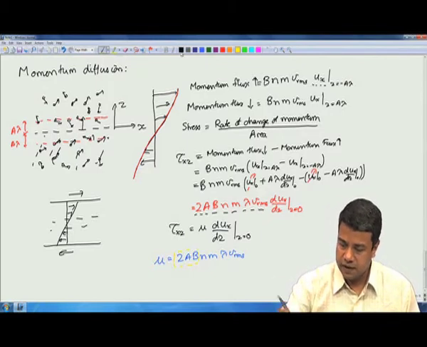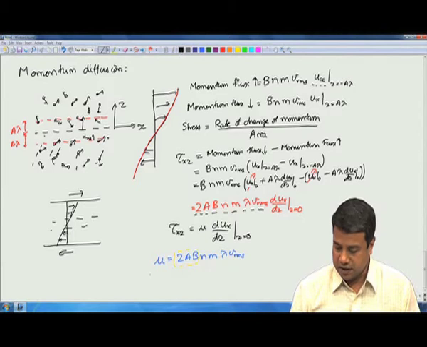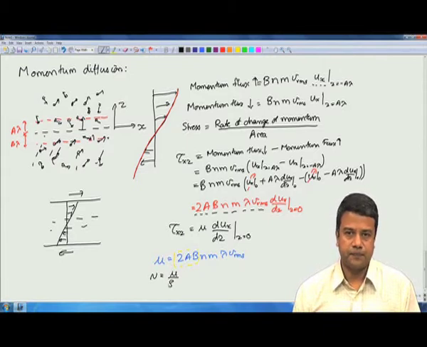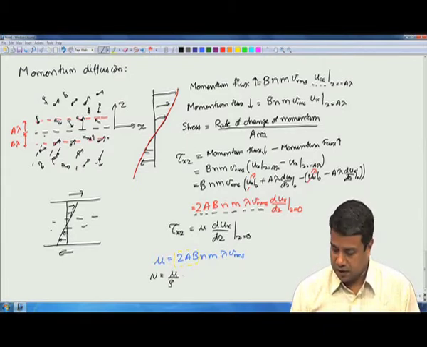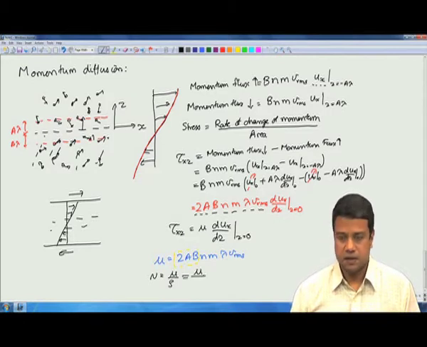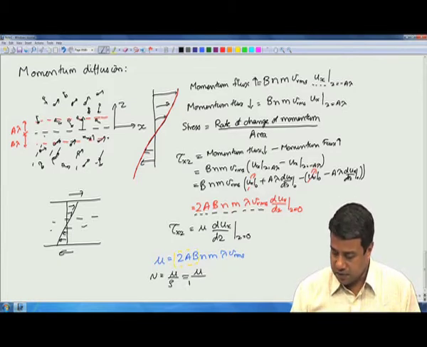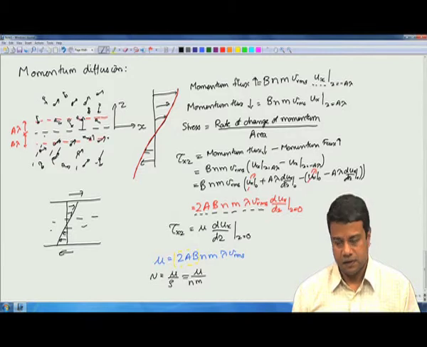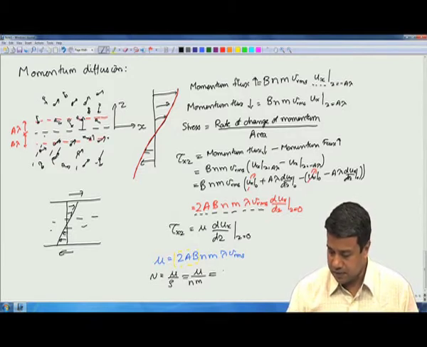We had earlier defined the momentum diffusivity as the kinematic viscosity, which is the dynamic viscosity divided by the density. And the density is the mass density, which is equal to the number density times the molecular mass, and this just becomes equal to 2 A B lambda VRMS.